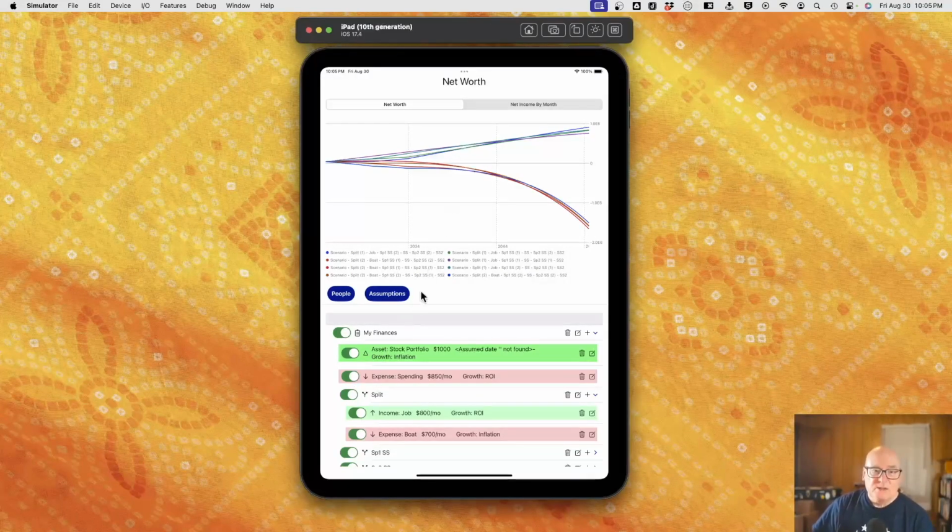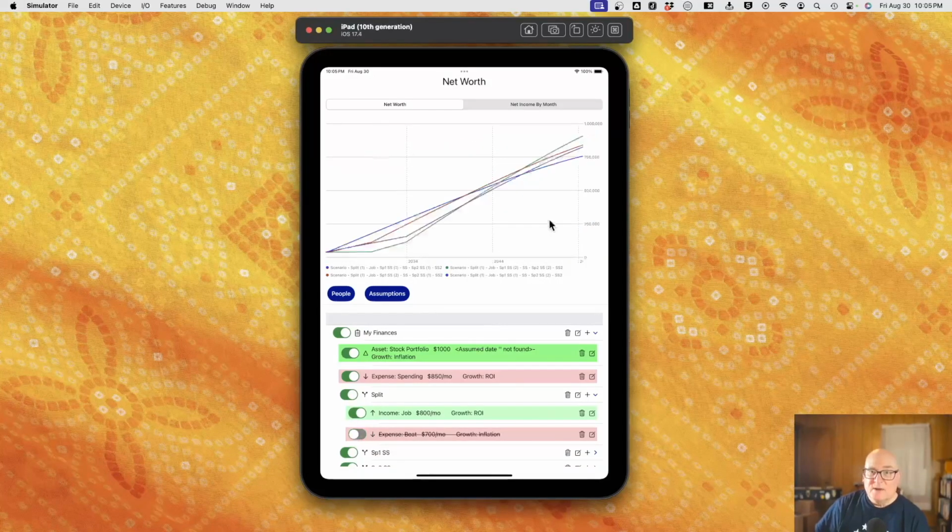But what I noticed right away with this set of assumptions is it looks like 4 plans do really well and 4 plans don't do very well. My suspicion is I had this choice where I either get a second job for $800 a month or I buy a boat, which sounds fun. But notice I'm at negative $1.5 million. Let's turn off the boat and see what that does. Well, all that leaves is the plans that are close to $1 million. It was a very expensive boat.